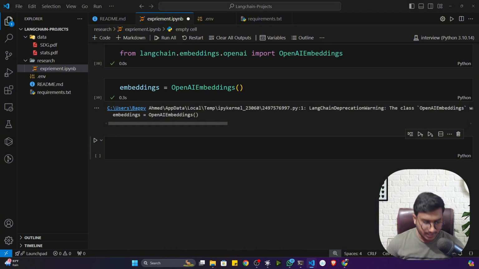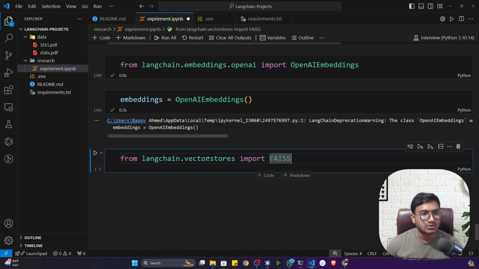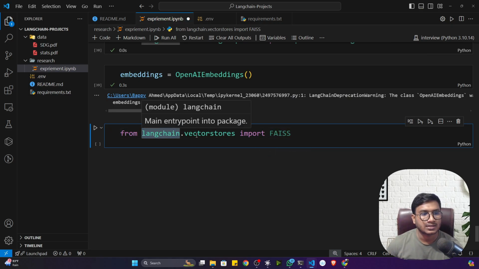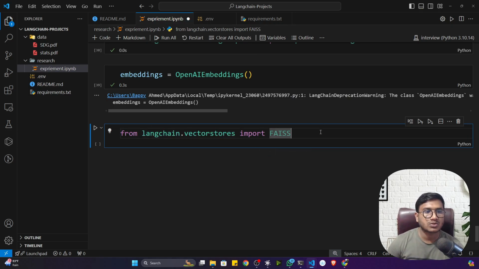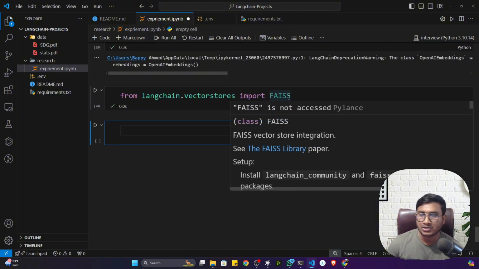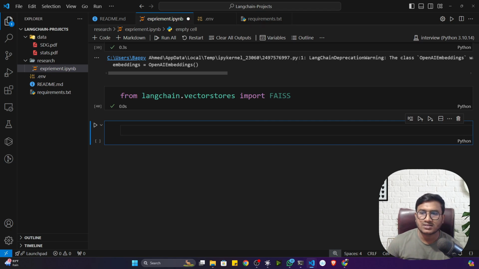Now I also need to initialize my vector database. Here I'm going to use the FAISS vector database. I already told you, it is available inside LangChain vector store FAISS. You can also use ChromaDB, Pinecone, Weaviate. It's up to you. But I'm going to use FAISS because I need to show you FAISS as well. And FAISS is very fast, faster than your ChromaDB. You'll see that it's quite fast. Now let's initialize my vector store.